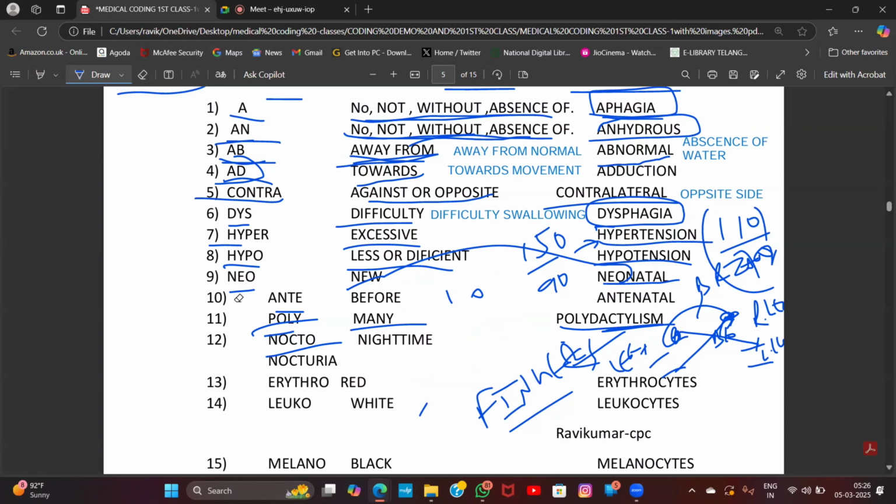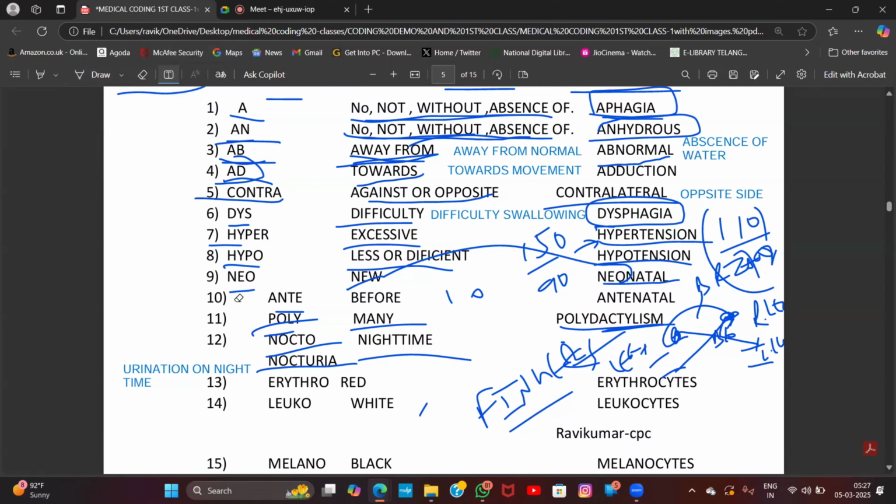Next one, nocto. Nocto means night time. What is meant by nocto? Night time. Nocturia. What is meant by nocturia? Excessive urination at night time is called nocturia.